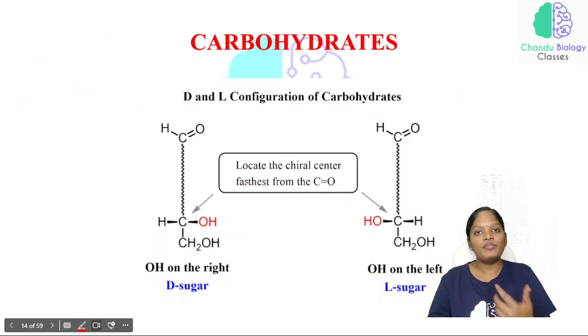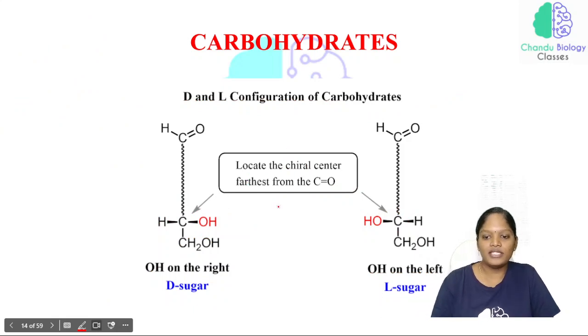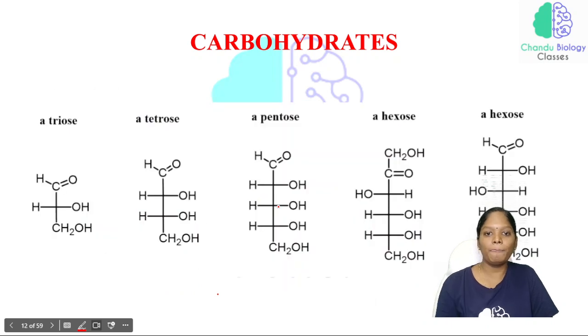Let me explain once again. Just look at this. Here also CHOH, here also CHOH, here CH2OH and here CH2OH. There will be no chiral carbon in this.